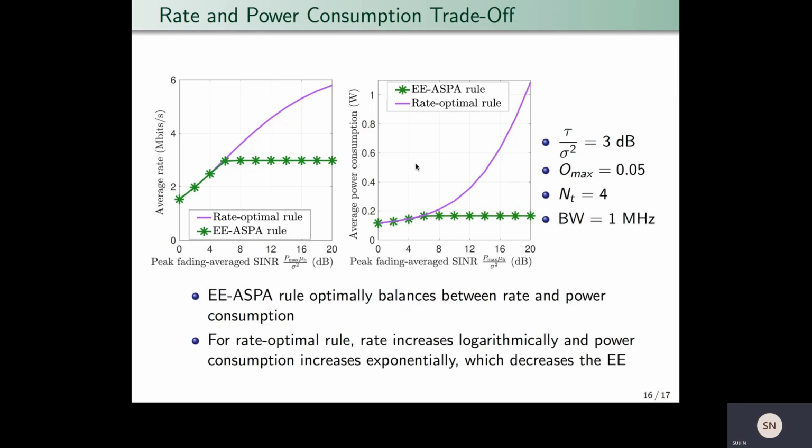Now consider the power consumption figure. Here you can see the proposed rule saturates as before when SINR increases. On the other hand, for the rate optimal rule, the power consumption increases exponentially. Hence, the energy efficiency, which is the ratio of average rate to the average power consumed, decreases for the rate optimal rule, but it saturates for the proposed rule.